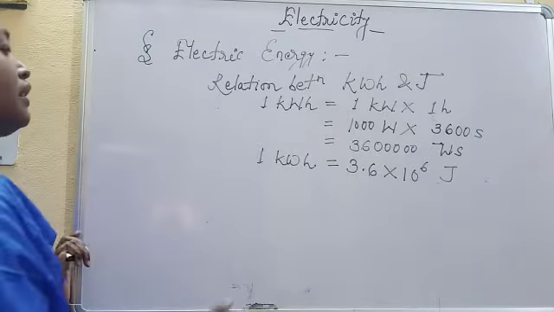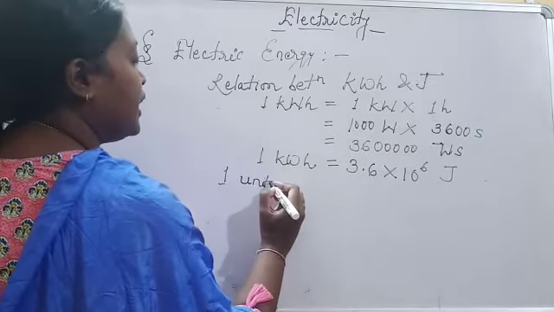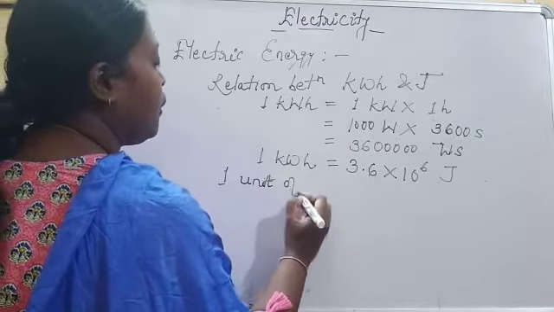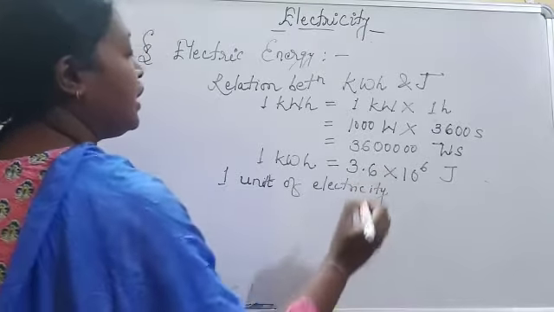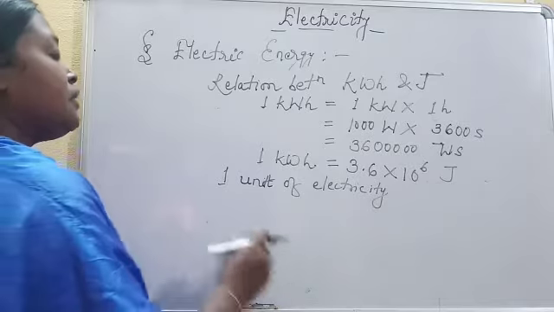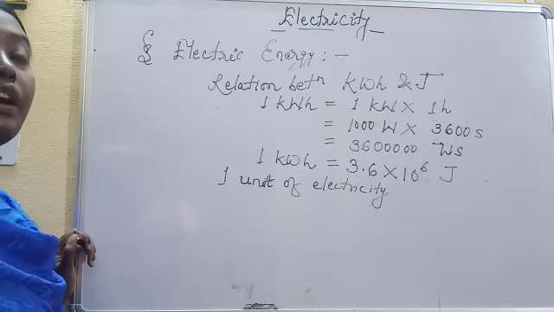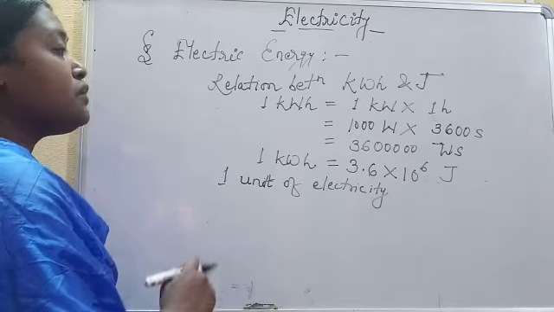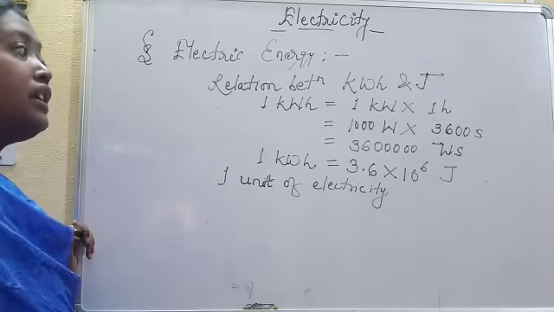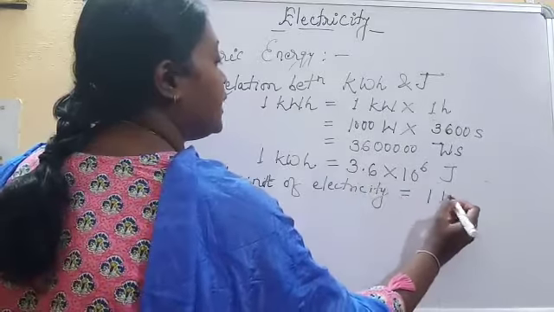This 1 kilowatt hour is also termed as 1 unit of electricity. Suppose in your household circuit, the meter is used. When the electricity bill comes, it is written as 2 units, 1 unit. The amount of electricity consumed in your home is, suppose, 2.3 units. Then what is 1 unit? 1 unit of electricity means 1 kilowatt hour.